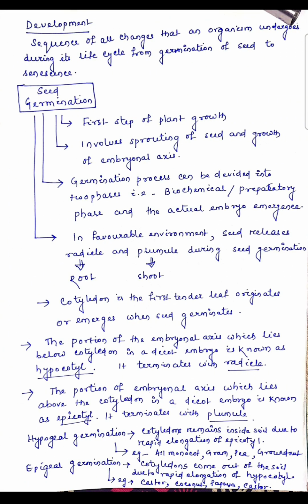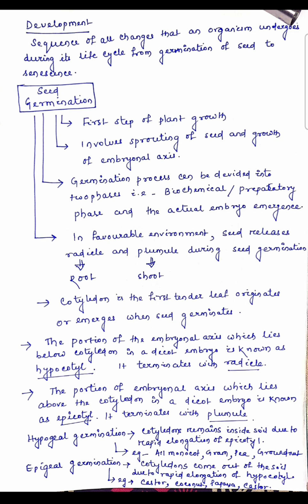Okay. Next, development. The definition of development: sequence of all events, all changes that an organism undergoes during its life cycle from germination of seed to senescence and ultimately death. So what is seed germination, which is the first step of plant growth? It involves sprouting of seed and growth of embryonal axis. Germination process can be divided into two phases. At first, preparatory phase or biochemical change, which prepares the seed to undergo germination. Then the actual embryo emergence or seed germination.